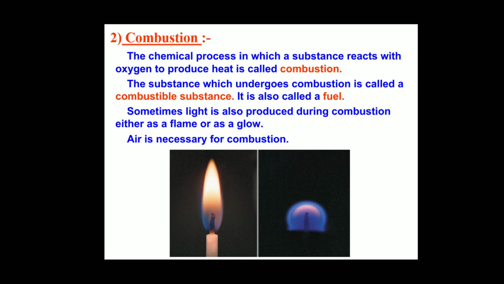Sometimes light is also produced during combustion, either as a flame or as a glow. So what do you mean by combustion? Combustion is a chemical process in which a substance reacts with oxygen and produces heat, and sometimes also light. The substance which undergoes this combustion process is called a combustible substance.